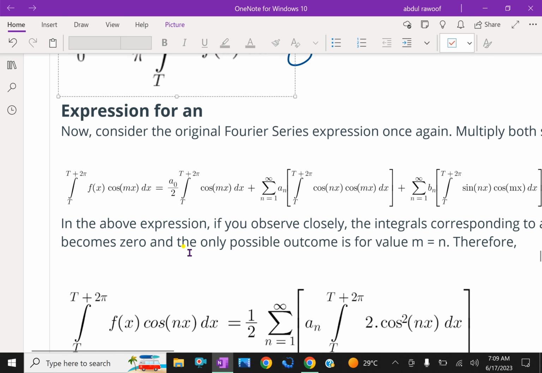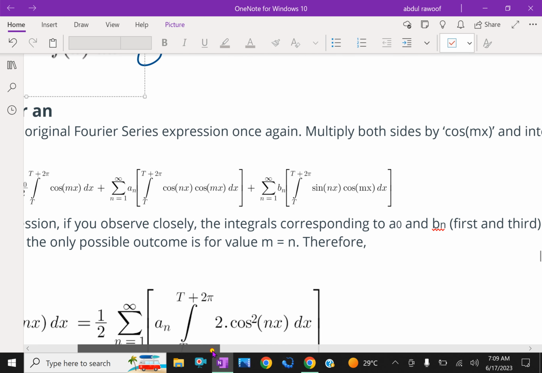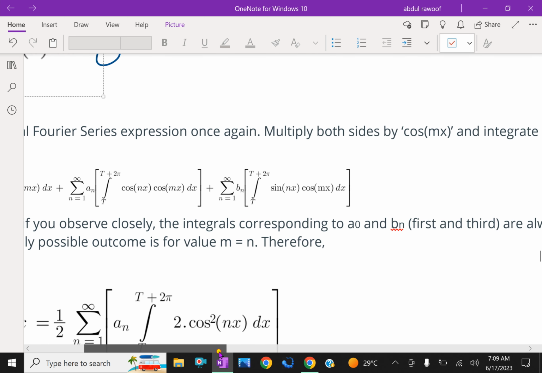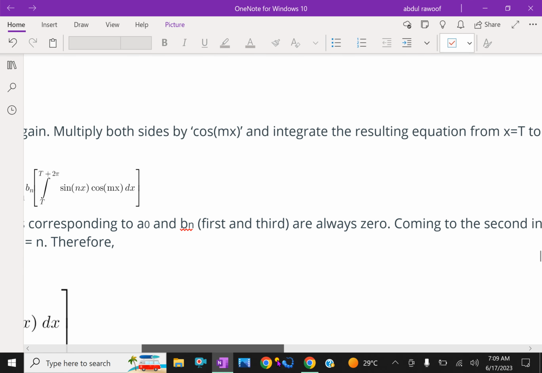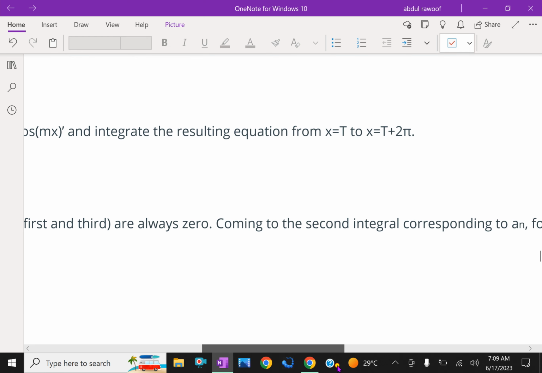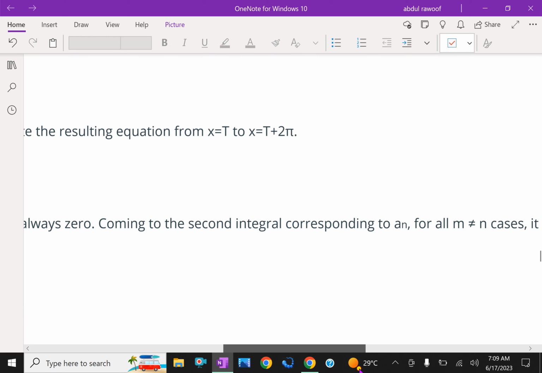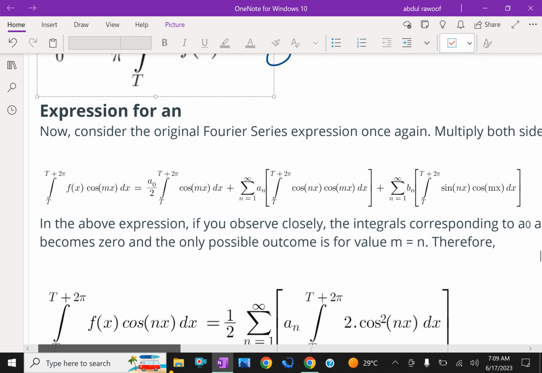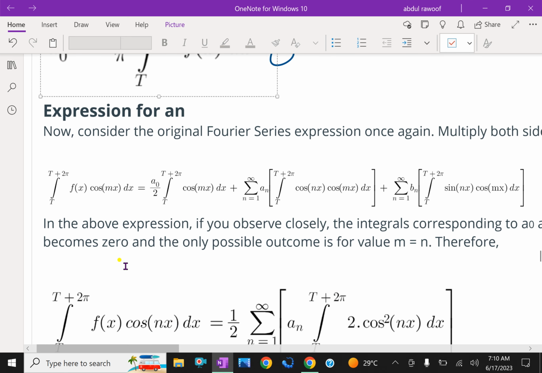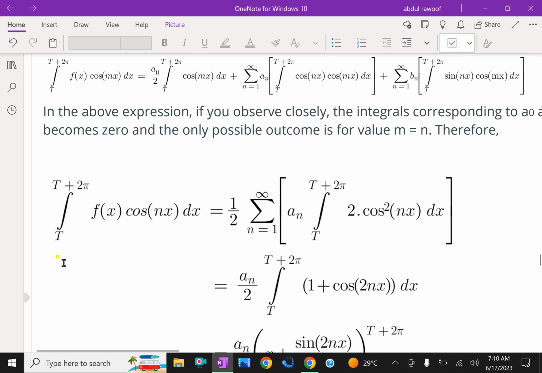In the above expression, if you observe closely, the integrals corresponding to a0 and bn, the first and third, are always 0. Coming to the second integral corresponding to an, for all m not equal to n the cases become 0, and the only possible outcome is for m equal to n.